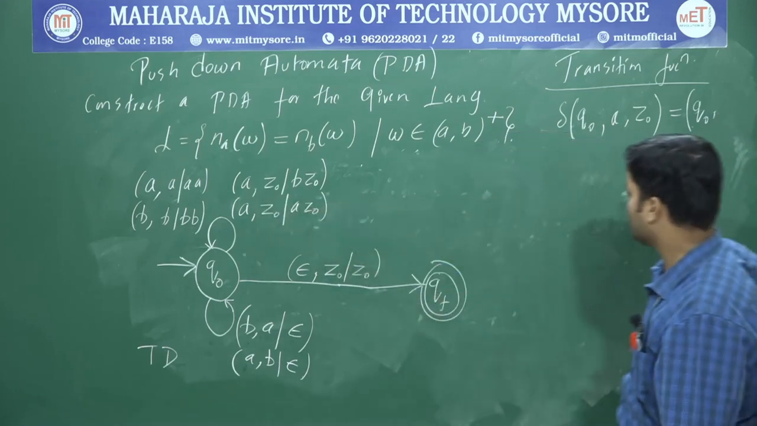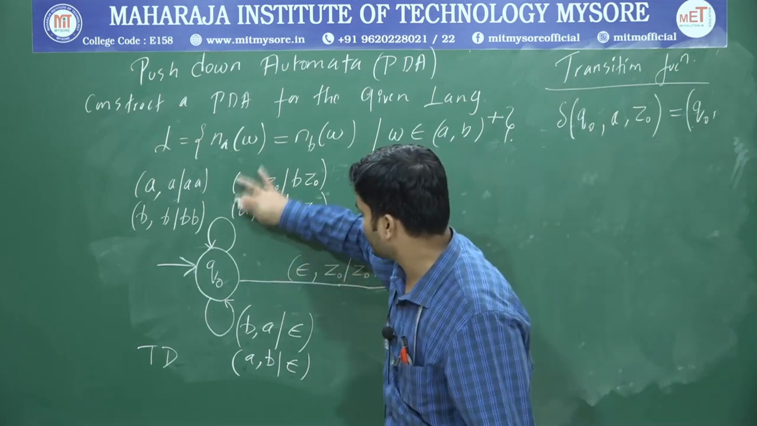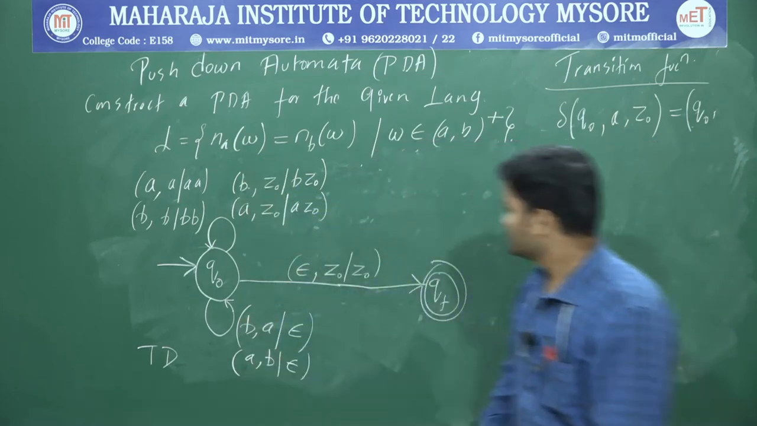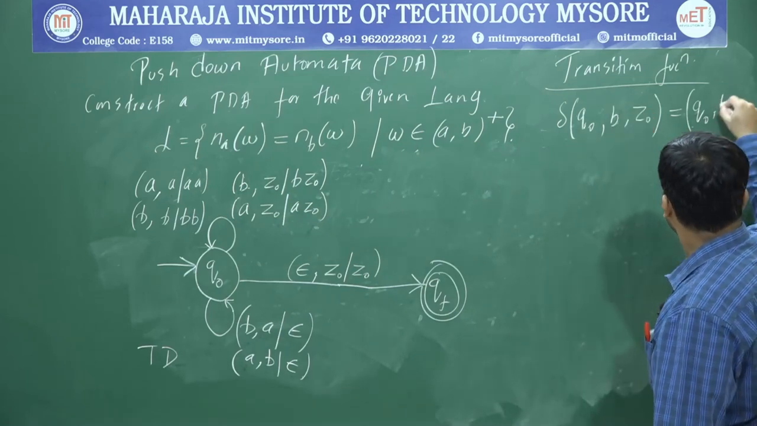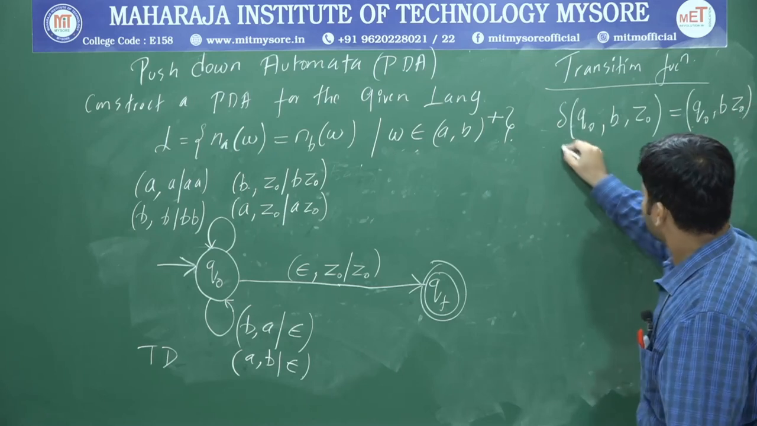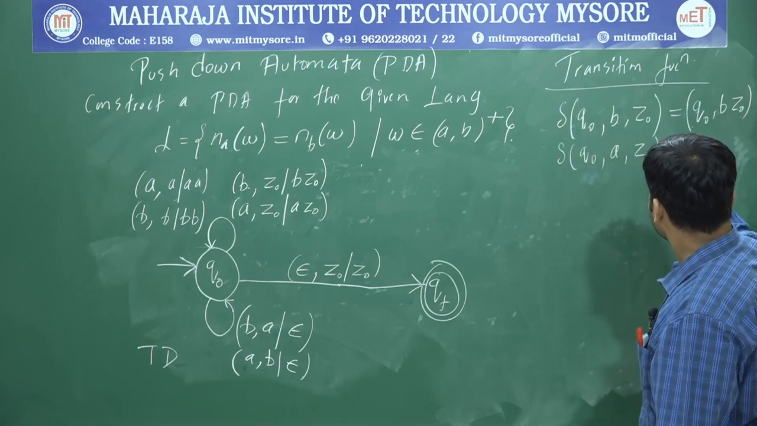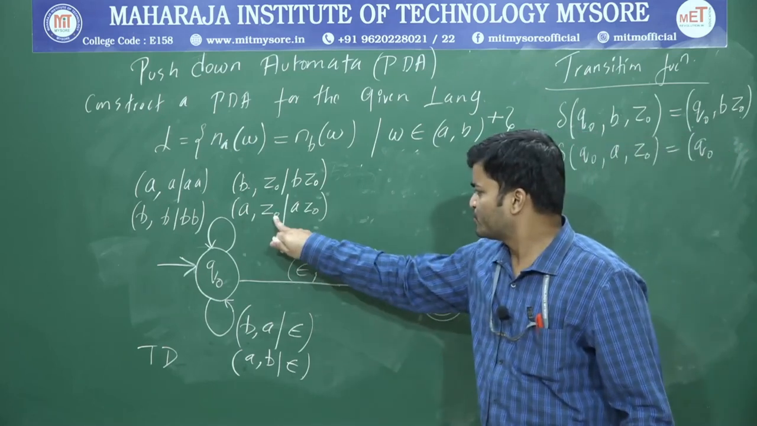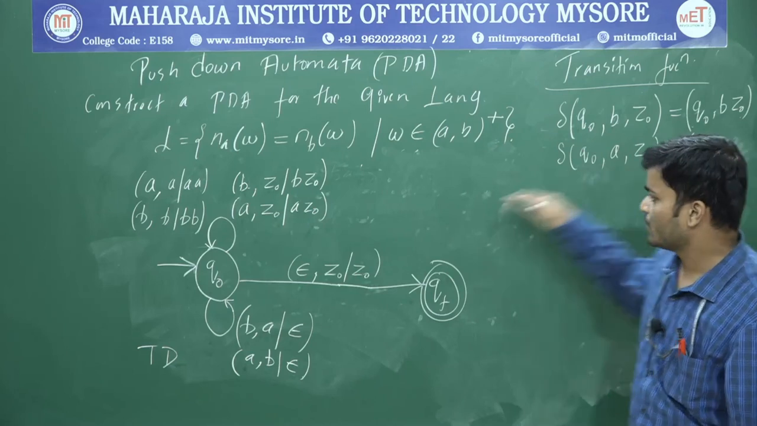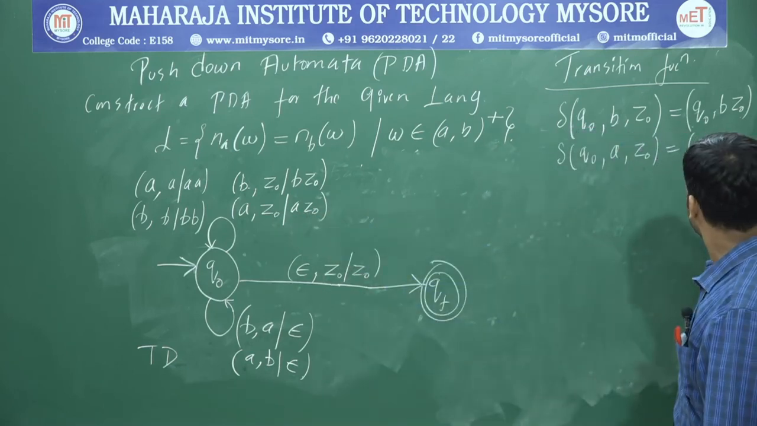Write this part. What is that part? This is not A, this must be B. Okay, B Z0. So it should be B Z0. So delta of Q0 A comma Z0 is equal to Q0. So A comma Z0 I have written. Now write this part. So what is that part? A Z0.